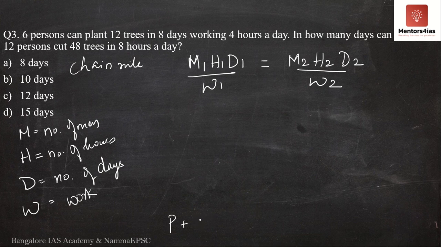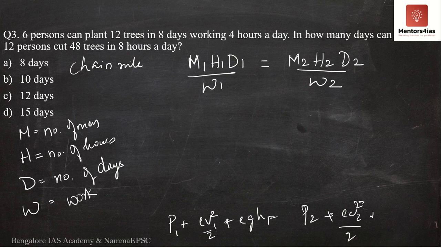If I'm not wrong, it is pressure plus rho v square by 2 plus rho gh. It says this is constant. Now since this is constant, I can also write it as P1 plus rho V1 square by 2 plus rho gh1 is equal to P2 plus rho V2 square by 2 plus rho gh2, correct? Since this is constant, I can equate it between two different conditions. The same thing we are doing over here. We are equating one condition with another condition.